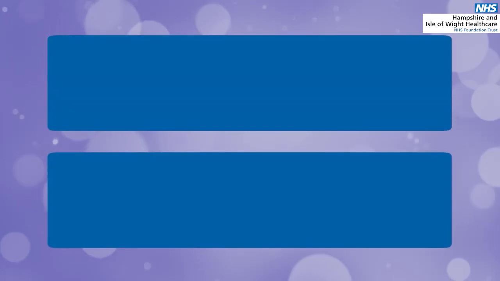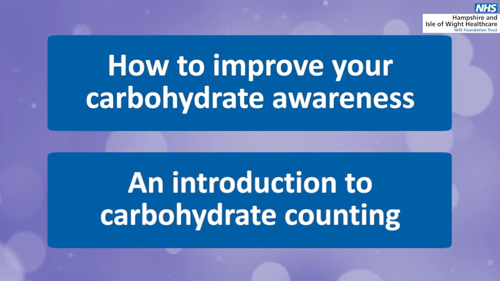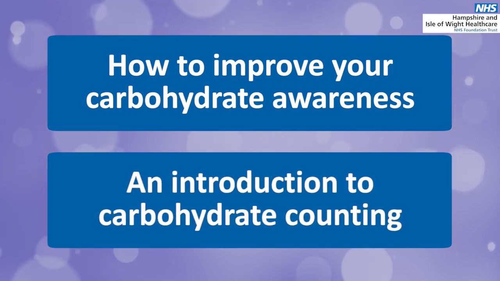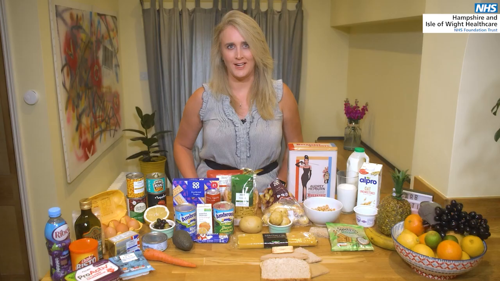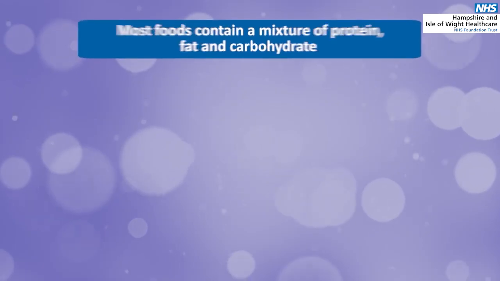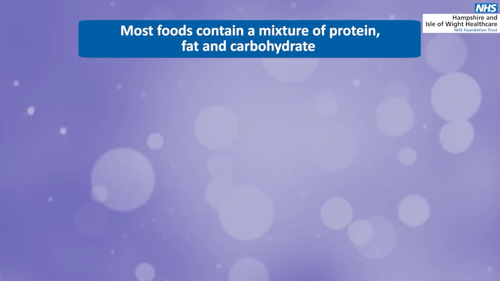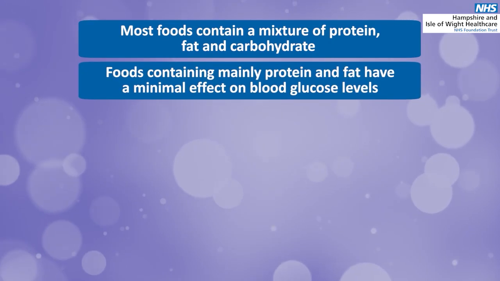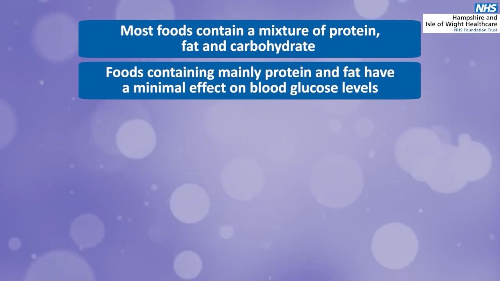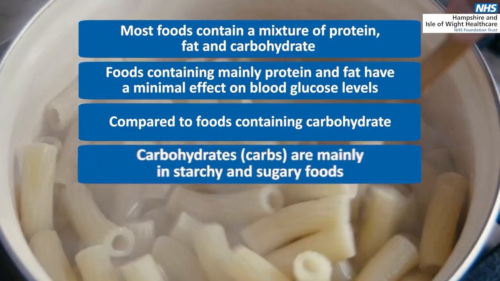In these short videos, I'm going to cover how to improve your carbohydrate awareness and give you an introduction to carbohydrate counting. The main nutrient in food that affects your blood glucose level is carbohydrate. Most foods contain a mixture of protein, fat and carbohydrate. But foods containing mainly protein and fat have a minimal effect on blood glucose levels compared to foods containing carbohydrate.